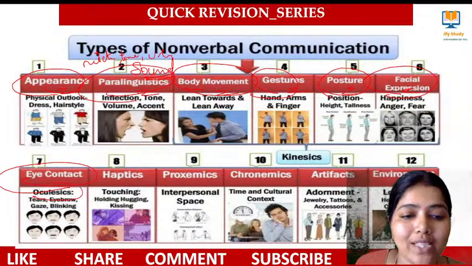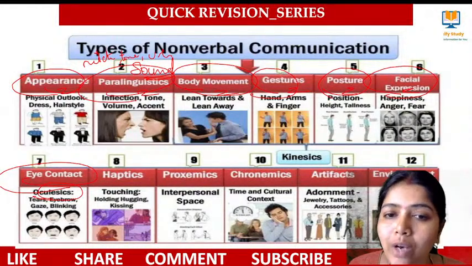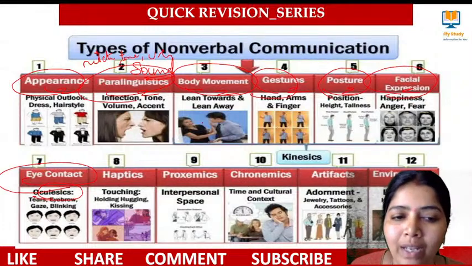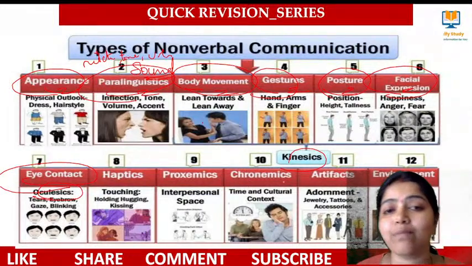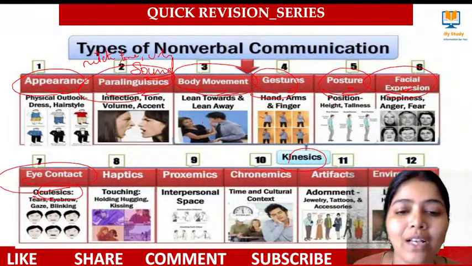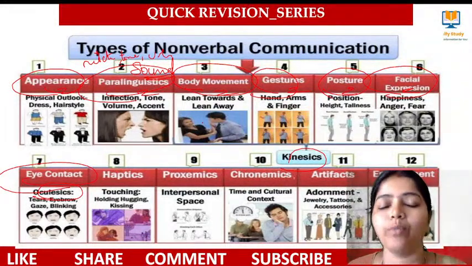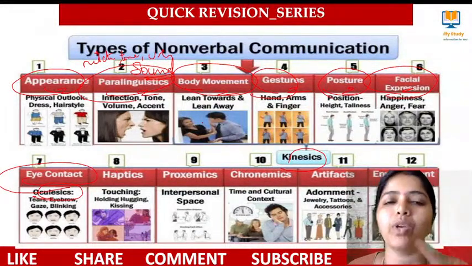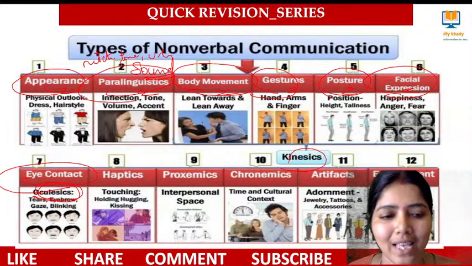It's called oculesics. All these four: facial expression, posture, gesture, and bodily movement, these are called kinesics. Bodily movement is called kinesics. So the bodily movement conveys many things, right? My bodily movement also communicates to you. Eye contact means oculesics.